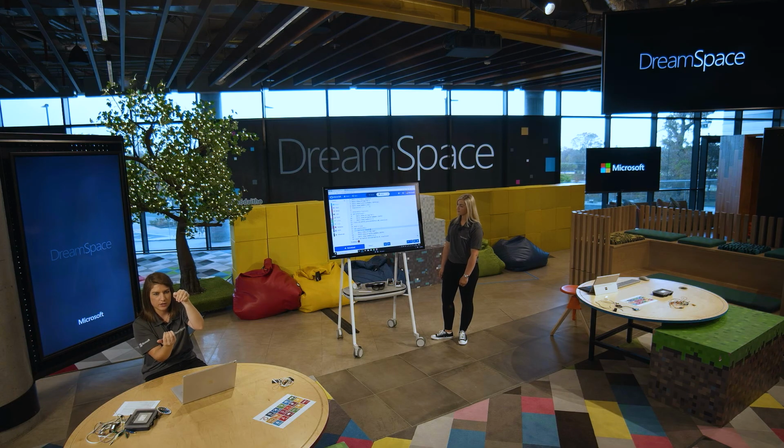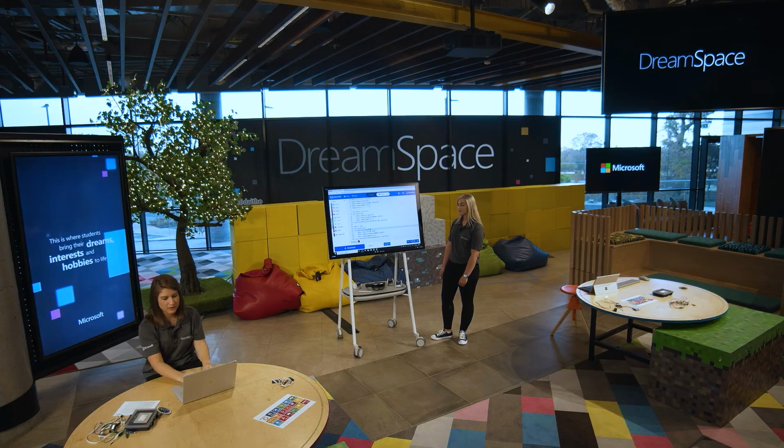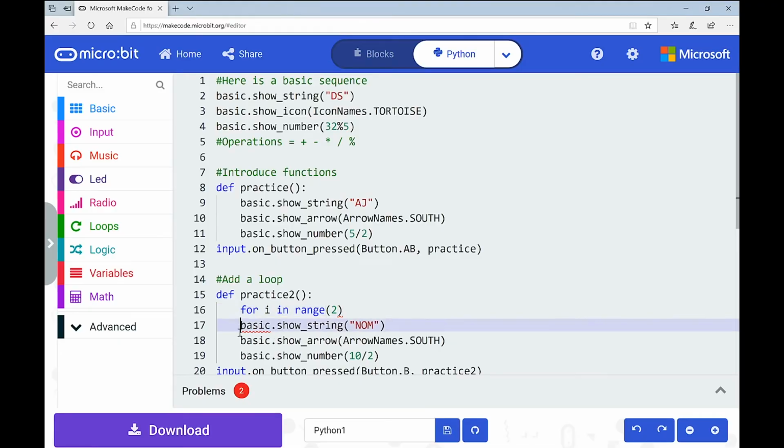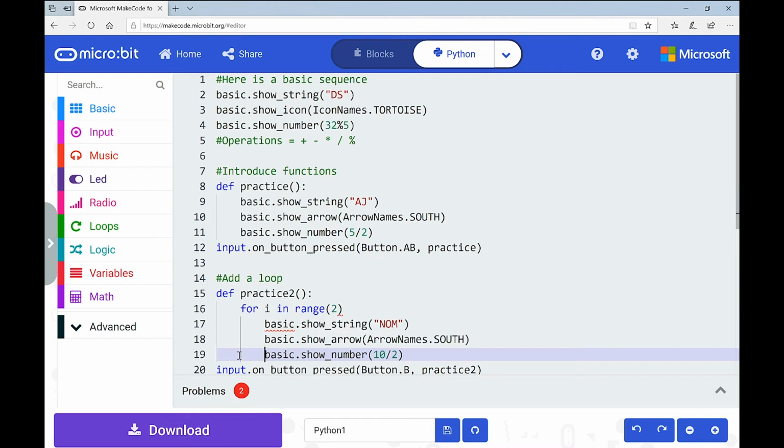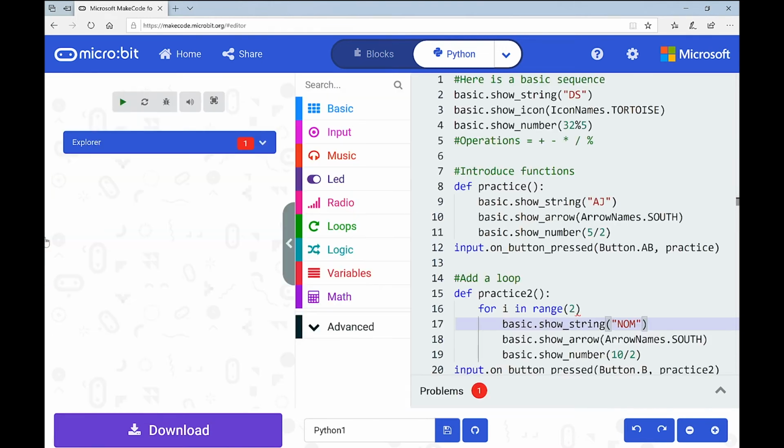Now, one thing I want to point out is if you remember our loop block, Niamh, when you brought it in, it wrapped around the instructions. So they all kind of moved in a space. So that's similar to what I do need to do with these lines here. I need to come in and just move them. I need to indent them so that they're within my for loop. Okay? So now when we call on our function using button B, we're going to call on practice 2. Practice 2 is this unit of code which should repeat twice. So let's go and test that.